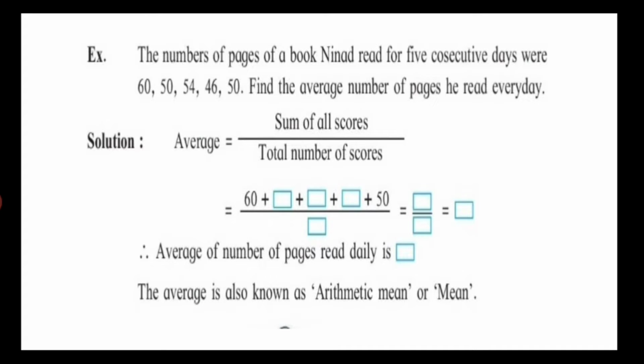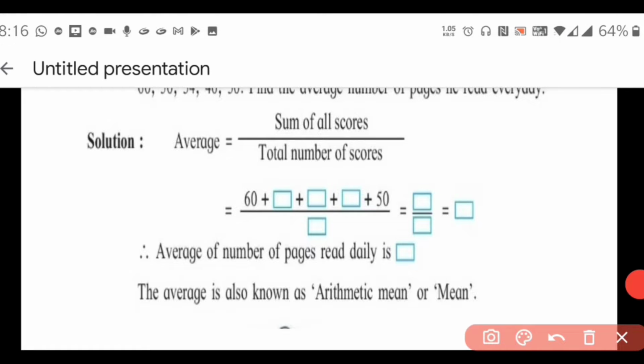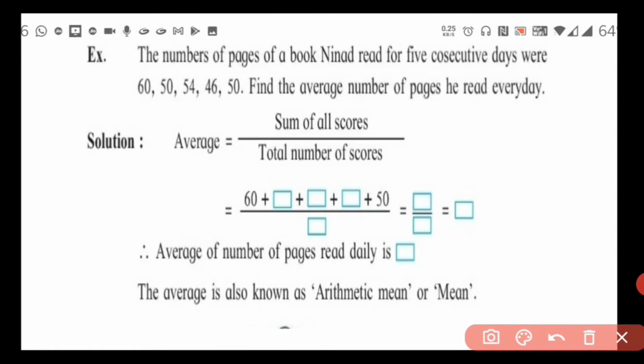So for that we have to apply one formula which is given in the beginning of the solution. Average is equal to sum of all scores upon total number of scores. Then what do we mean by score? Score means the numerical data which is given in the example. Here in this particular example, these numbers are nothing but the scores. So we have to do the sum of all these scores.